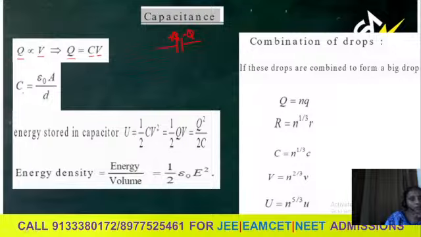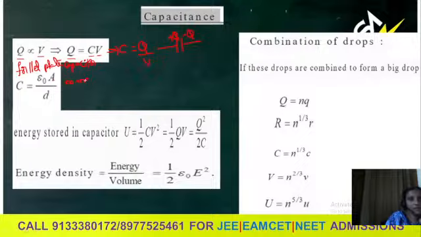If we write capacitance from this equation, the capacitance of a capacitor will be charge by potential difference. For a parallel plate capacitor, it is equal to epsilon naught into A by D.